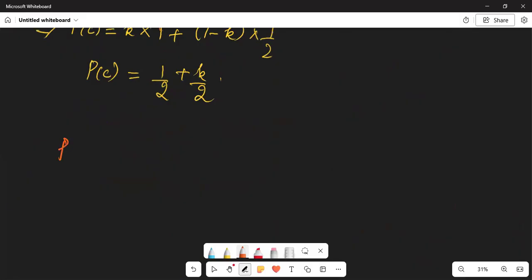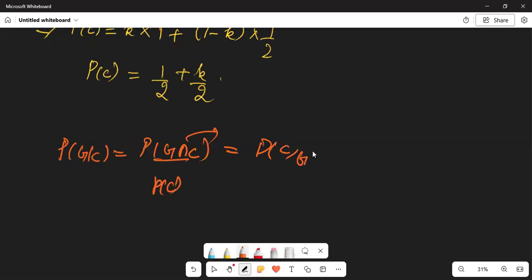If we use probability of G by C, then it is nothing but probability of G intersection C upon probability of correct. We have nothing to do with intersection. We have the conditional probability, so we can substitute that formula directly. We'll be getting C by G into probability of guessing, and this is probability of correct.